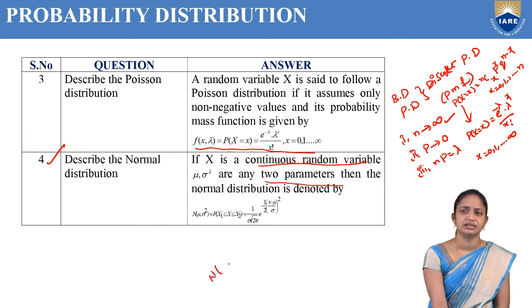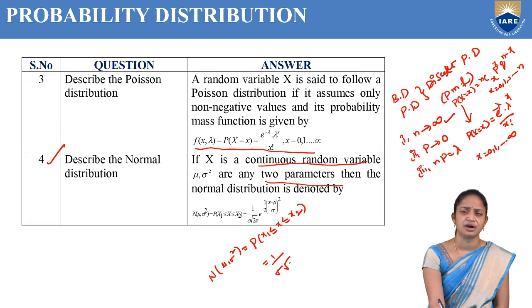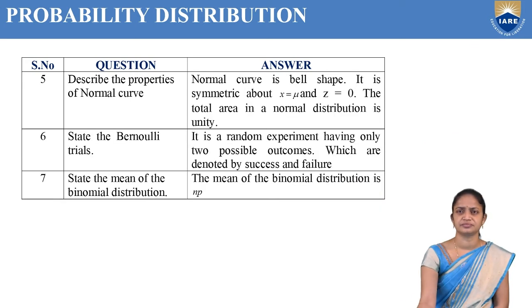I will write it clearly: N of mu comma sigma square equal to P of x1 less than or equal to X less than or equal to x2, that is equal to 1 by sigma root 2 pi, e power minus 1 by 2 times (x minus mu by sigma) whole square, where minus infinity less than x less than infinity.